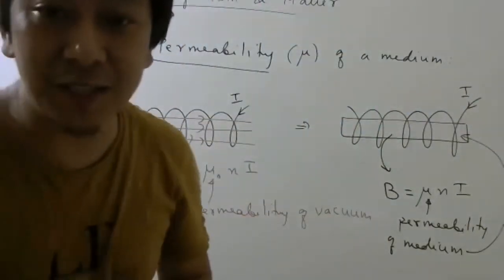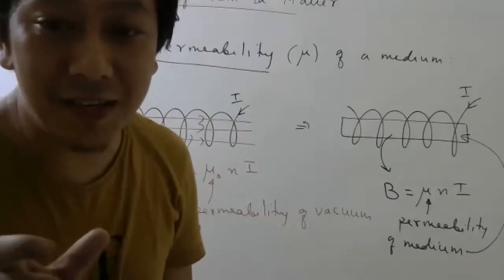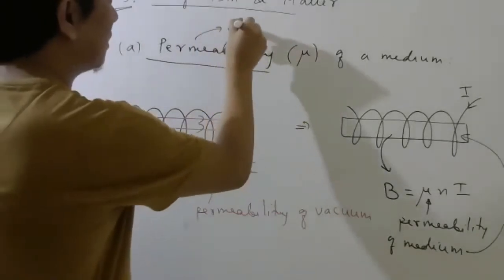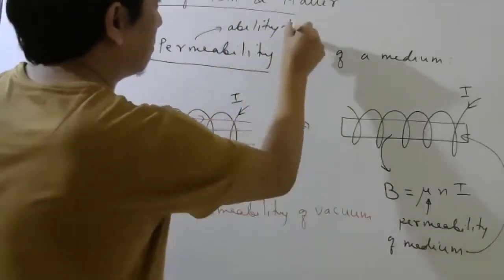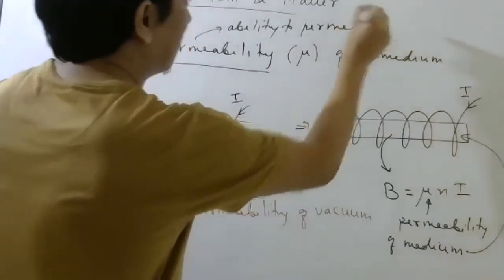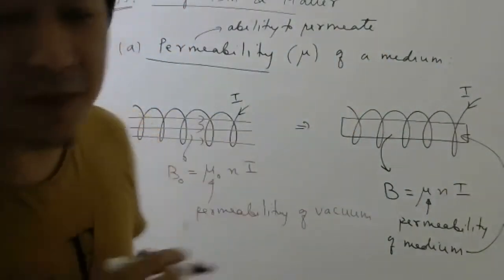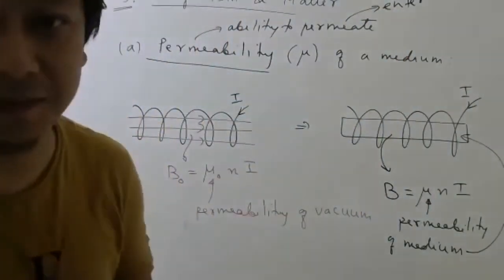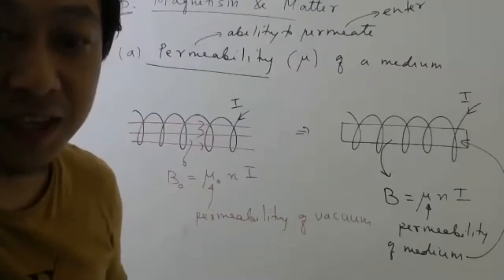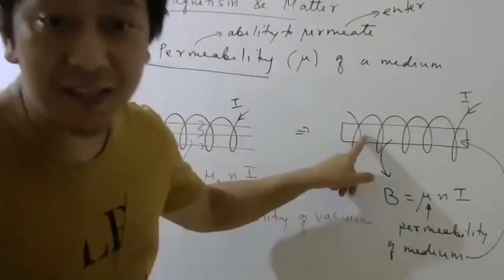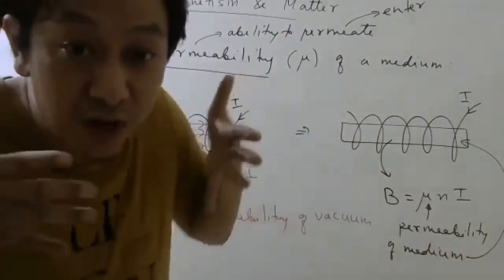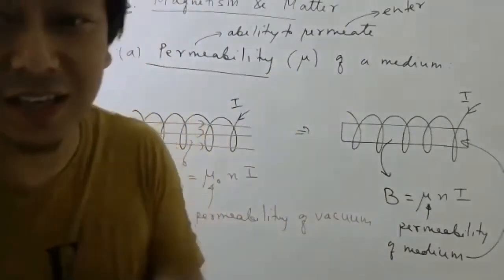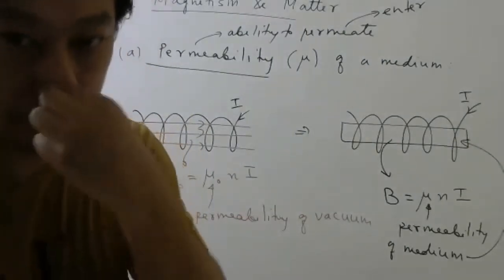Understood? That is why it is called permeability. Permeability, if you try to expand, it is nothing but ability to permeate. Ability to permeate. Permeate word means what? Permeate word means to enter. Okay, so if permeability is more, what does it mean? It means more lines of magnetic field can enter the medium. That is why we say it has more permeability. Okay.